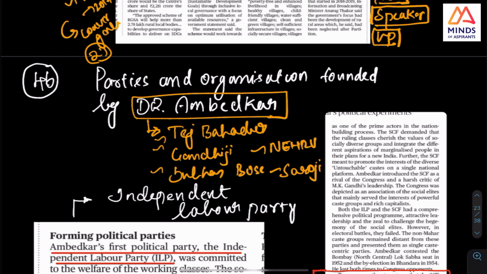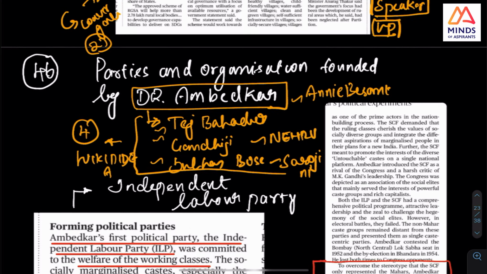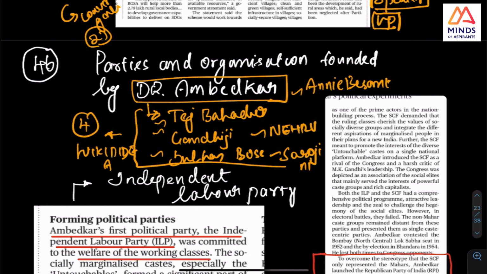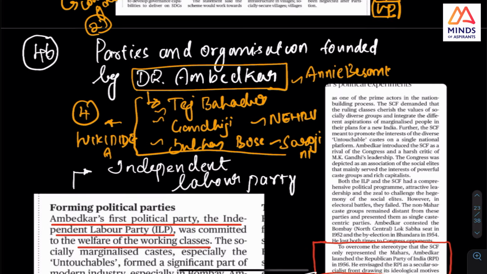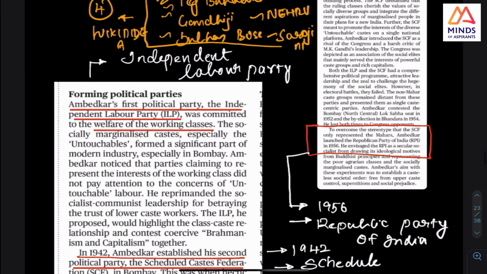Recently they asked Sarojini Naidu, Annie Besant. Check all these in the first paragraph of Wikipedia. That will be enough. Whether they had any organization, these people, Gandhiji, Dr. Ambedkar, Nehru, and others, you study in this history book.